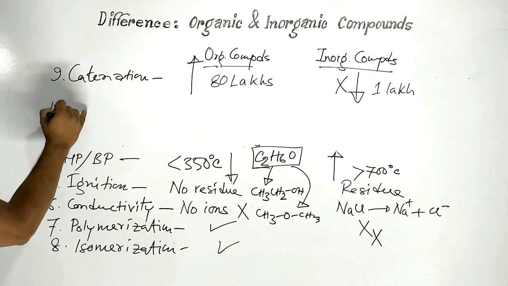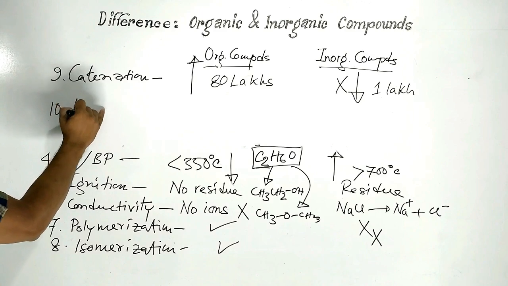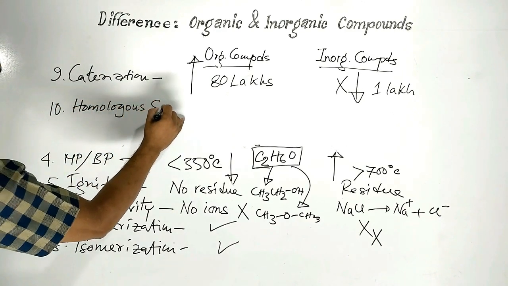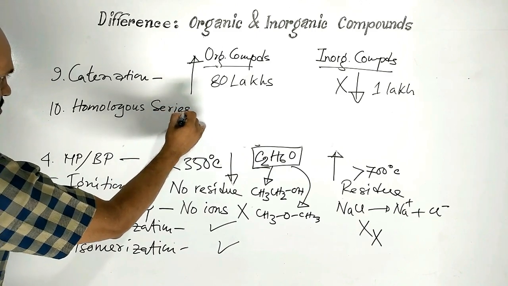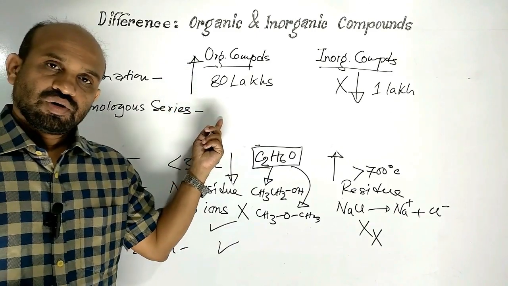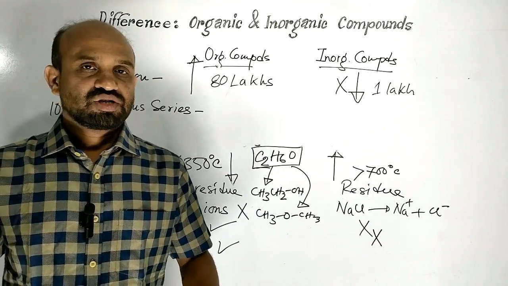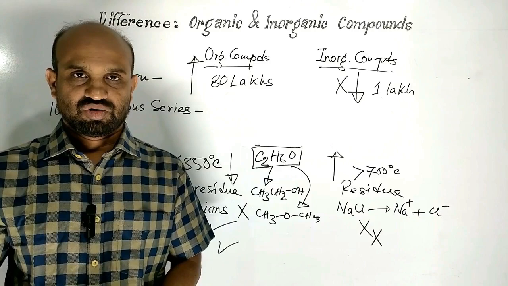Point number 10, homologous series. Organic compounds can be classified into some homologous series with common molecular formulae and functional groups.